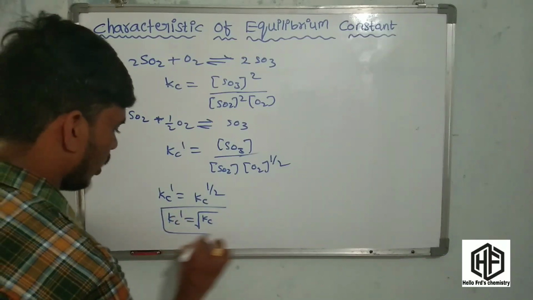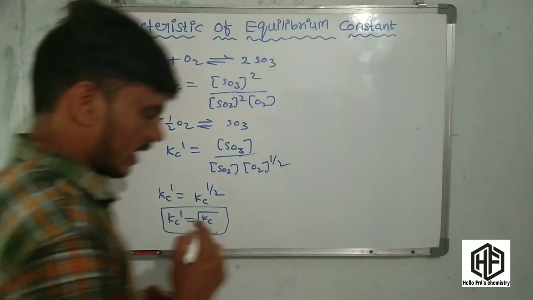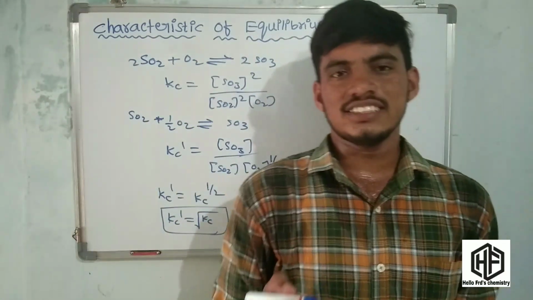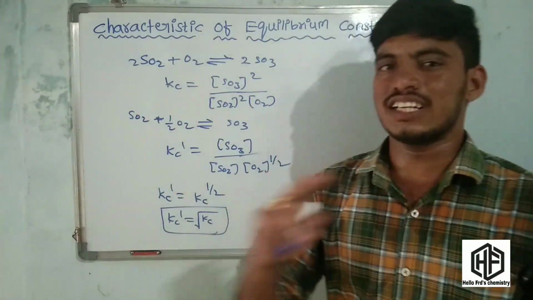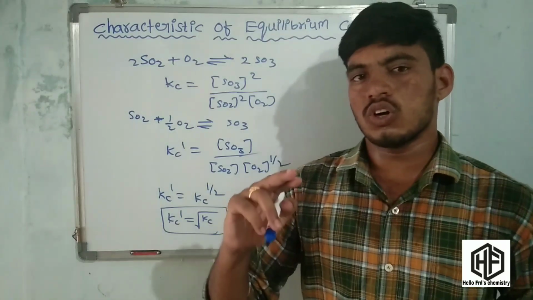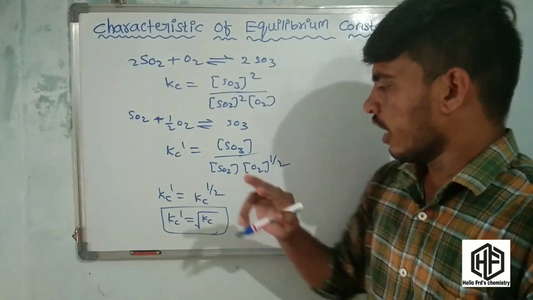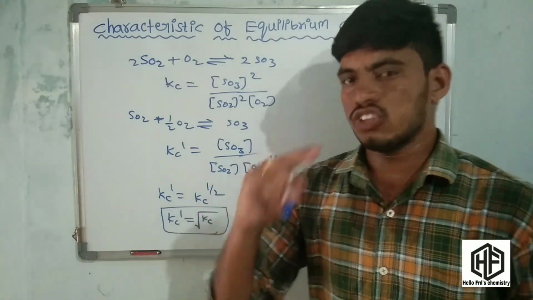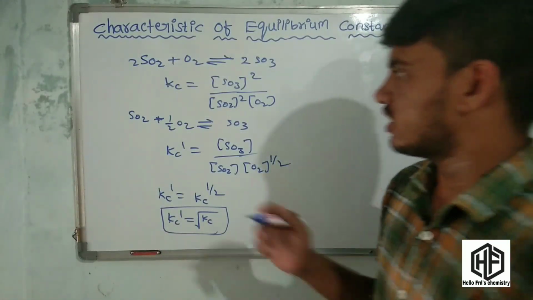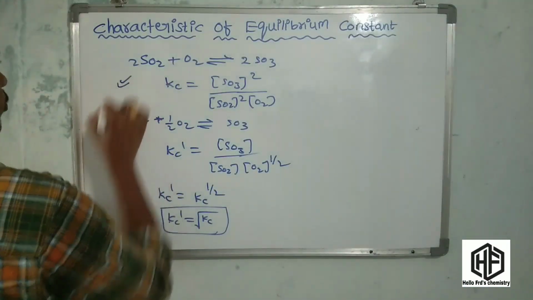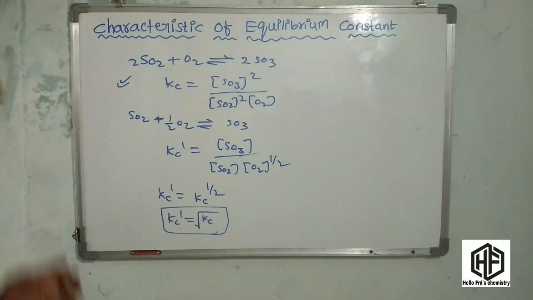If you consider any reaction and that reaction is multiplied by 1 by 2, that reaction's equilibrium constant is the square root of the equilibrium constant of the first reaction. Like this, Kc dash is equal to root Kc. This is the third mode of representation.